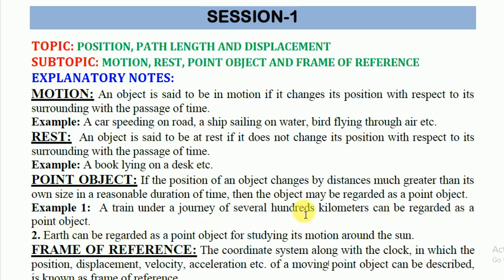Several hundred. It means that the distance traveled by the train is very large in comparison to the length of the train. Similarly, the Earth can be regarded as a point object for studying its motion around the Sun. Earth can be treated as a point object because its size is very small in comparison to the distance between the Earth and the Sun.